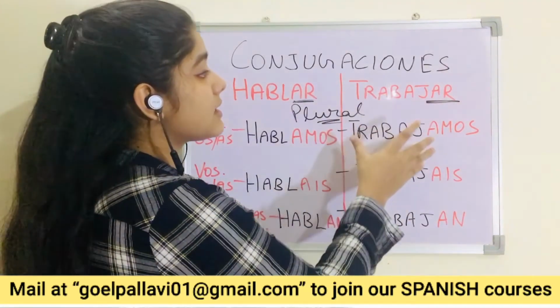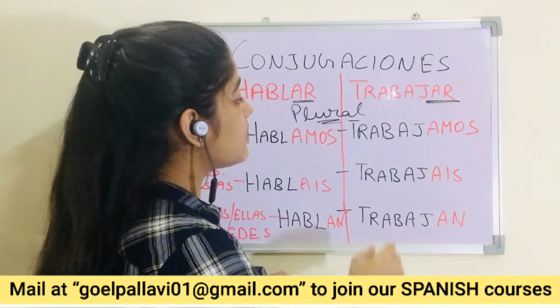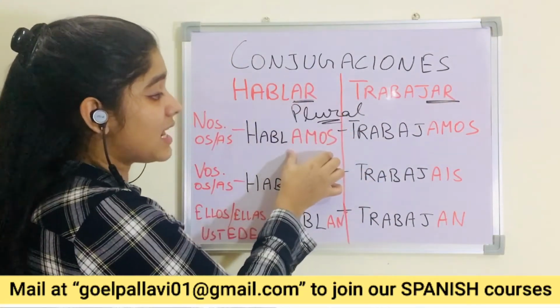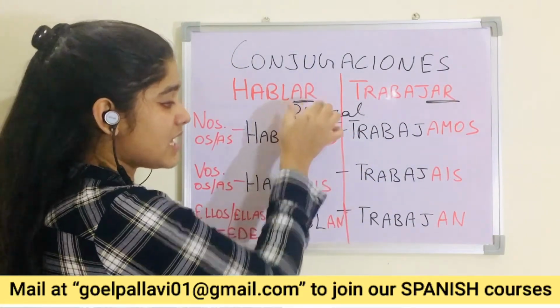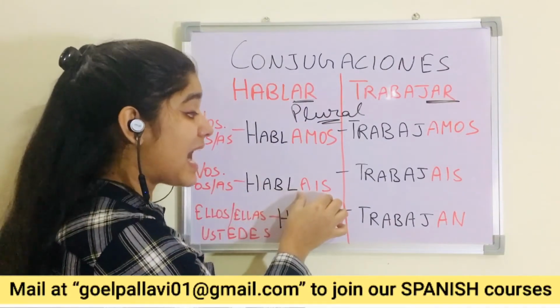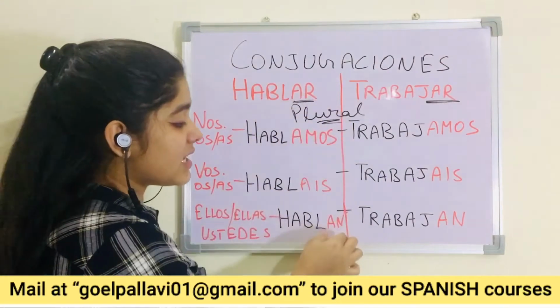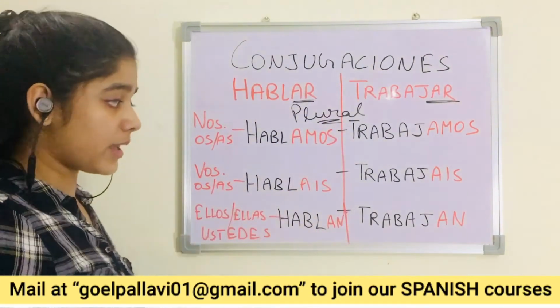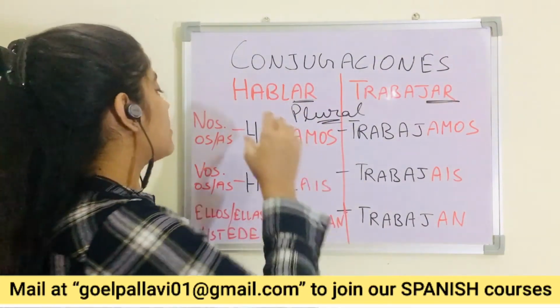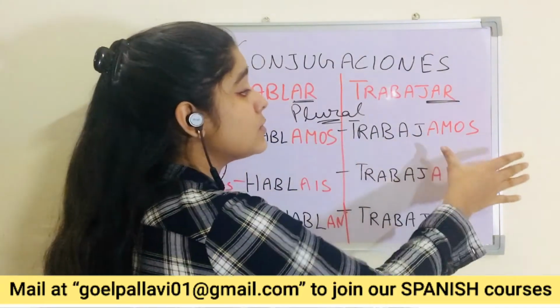Okay. Let's get to the trabajar verb. We are removing AR and we are adding amos. We are removing AR for vosotros. We are adding áis. Habláis. Okay. We are removing AR and we are adding AN. Okay. So hablan.